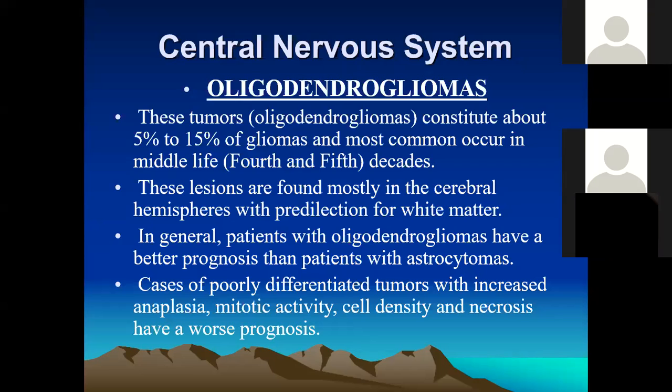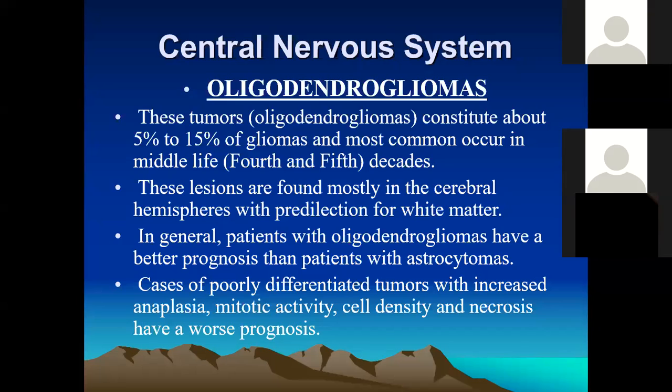These tumors are most commonly occurring in the middle of life, about the 4th to 5th decade of life. These lesions can be found mostly within the cerebral hemisphere, with a predilection for the white matter.